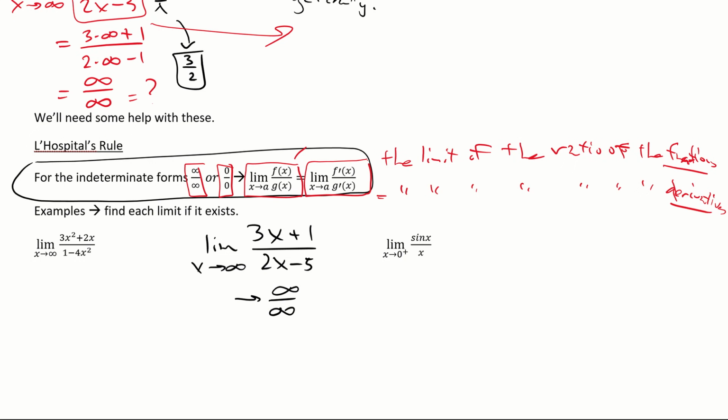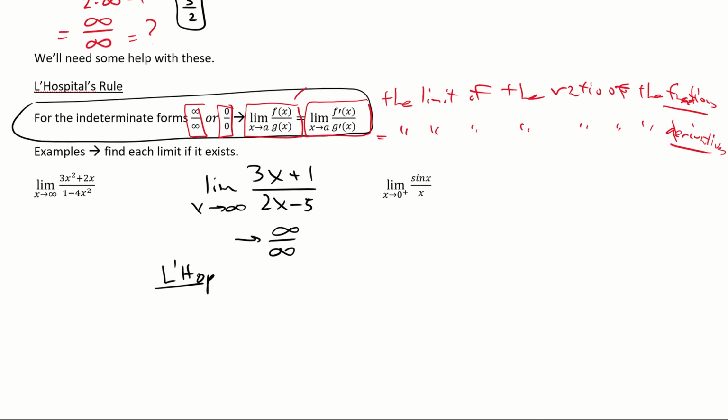L'Hopital, or L'Hospital, the hospital, whatever. That's his name. Spell check always spits it out at me. It's L'Hopital's rule. Anyway, L'Hopital's rule says this. I put a little symbol, I'm going to use it. Equals the limit. Now watch out, nice and slow, first time. I'm going to do it this way: take the derivative of the top and divide it by the derivative of the bottom.